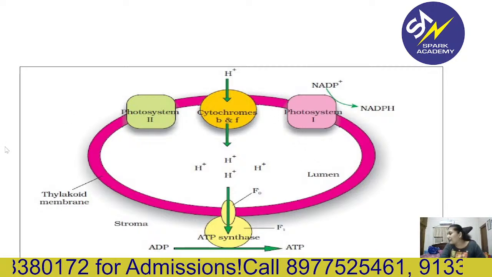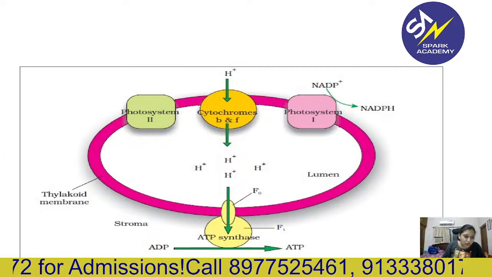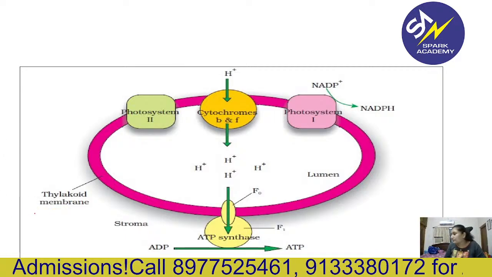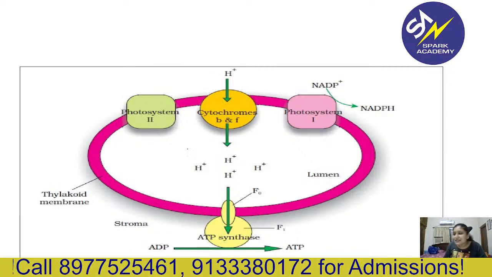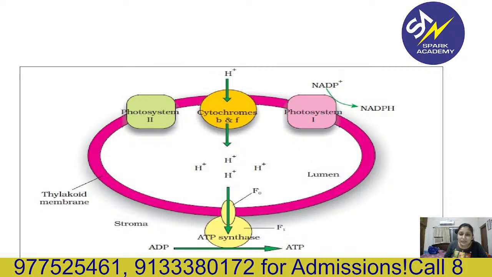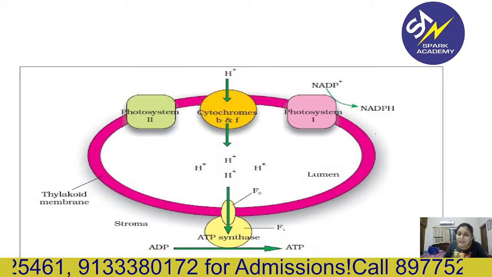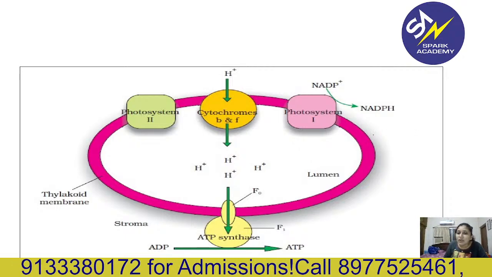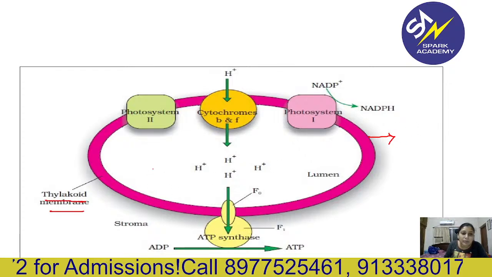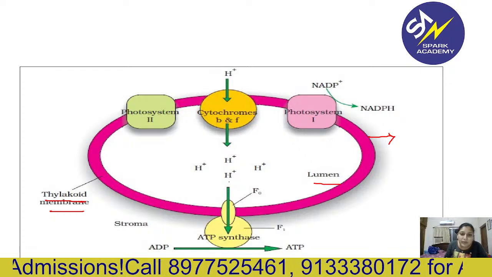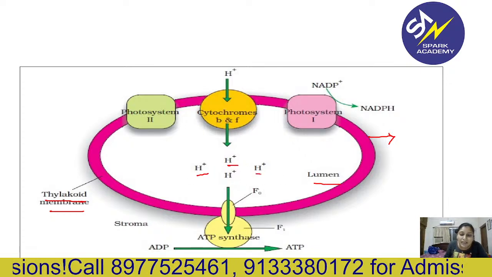This pink colored diagram, what you can observe on your screen, is actually a thylakoid. This is one coin, a single coin of your granum. You can see that this is the thylakoid membrane and inside that is the lumen, where these protons are accumulated.